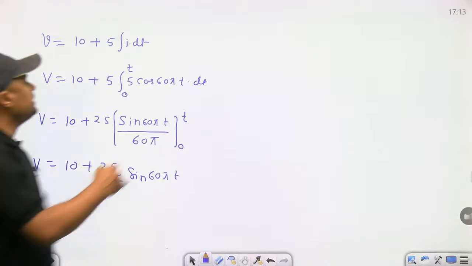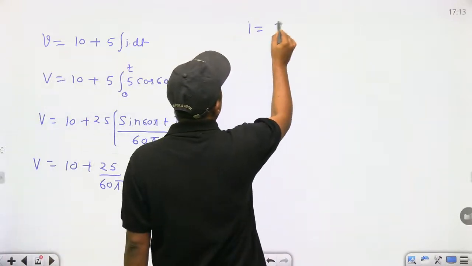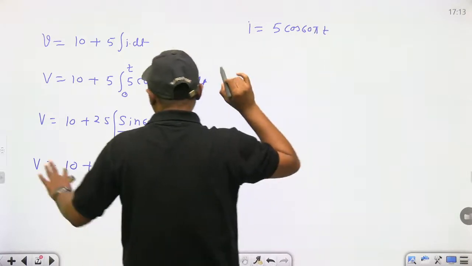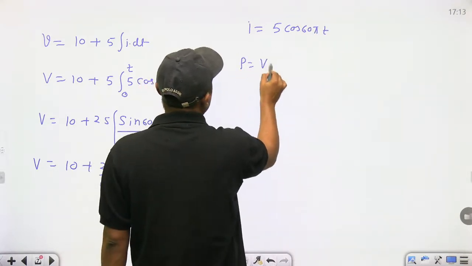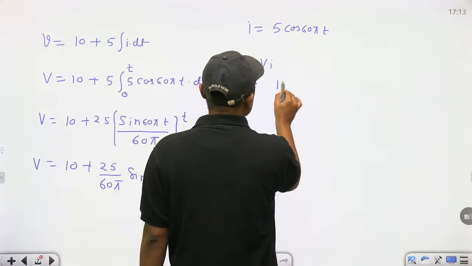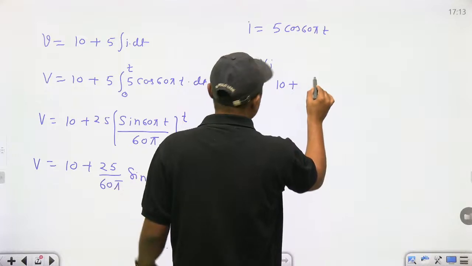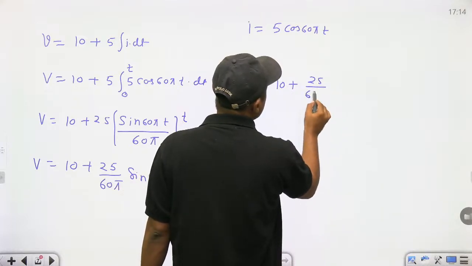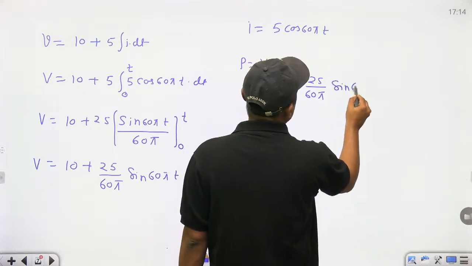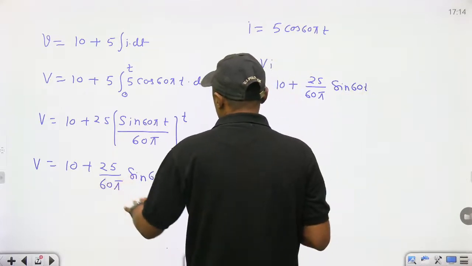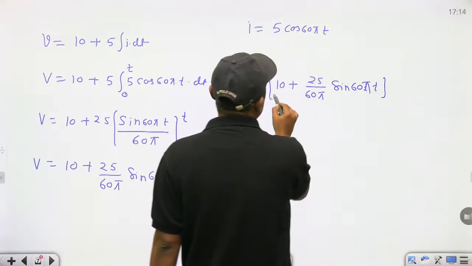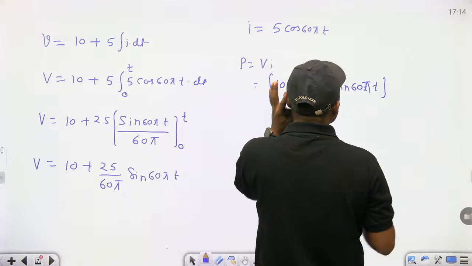Now what is the current here? 5 cos of 60 pi t. Then be careful, P is V into I, then you can multiply it. This will become 10 plus 25 upon 60 pi sine of 60 pi t, into 5 cos of 60 pi t.